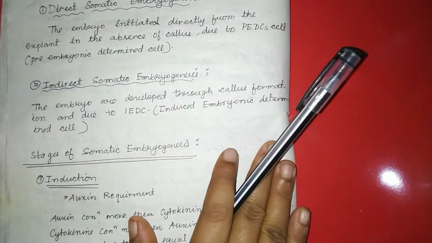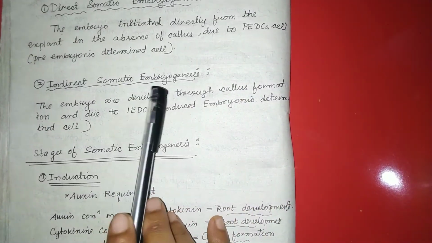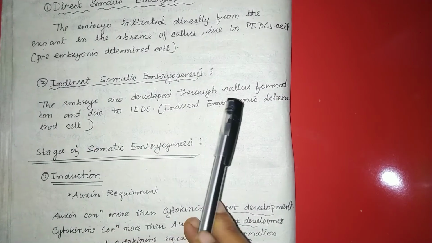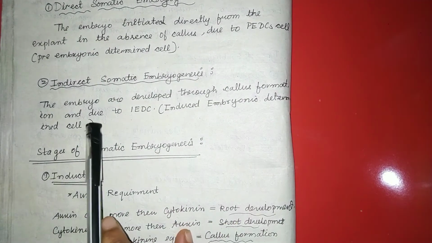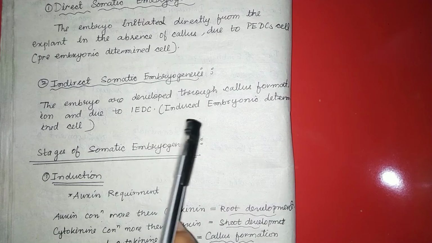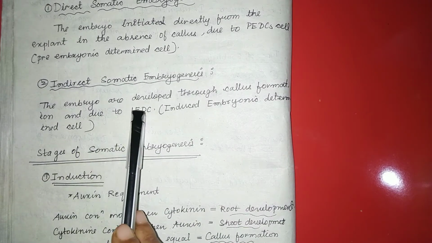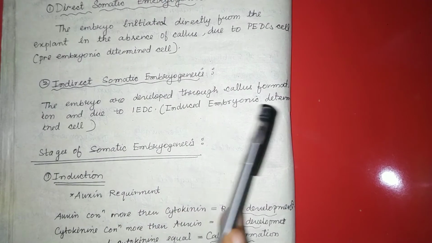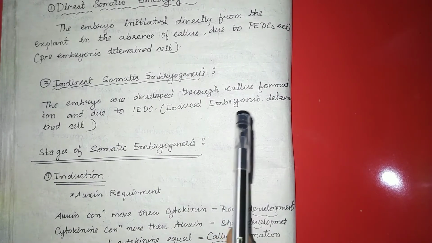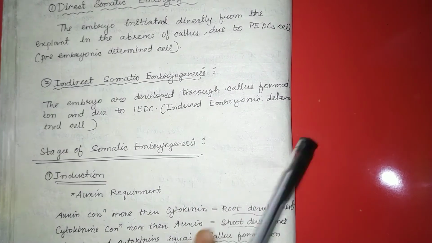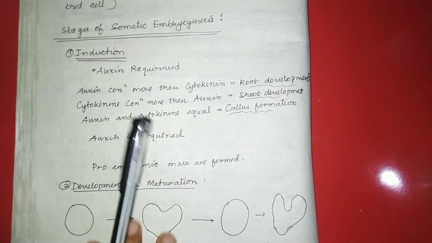But in indirect somatic embryogenesis, what happens? The embryos are developed through callus formation, due to IEDS, that is the induced embryogenic determined state. That means the embryo will develop through the callus, and from the callus there will be the formation of a new plantlet.